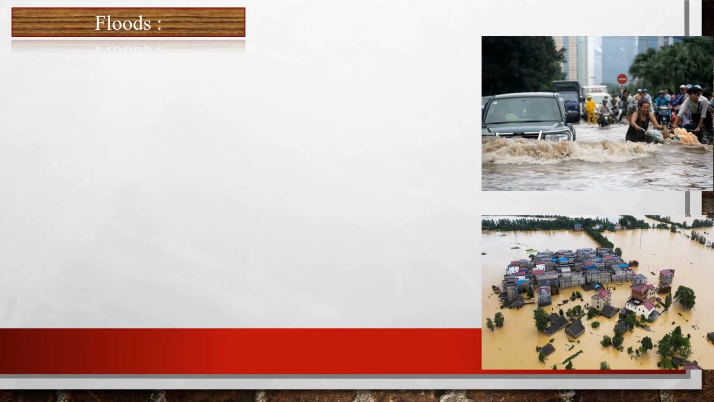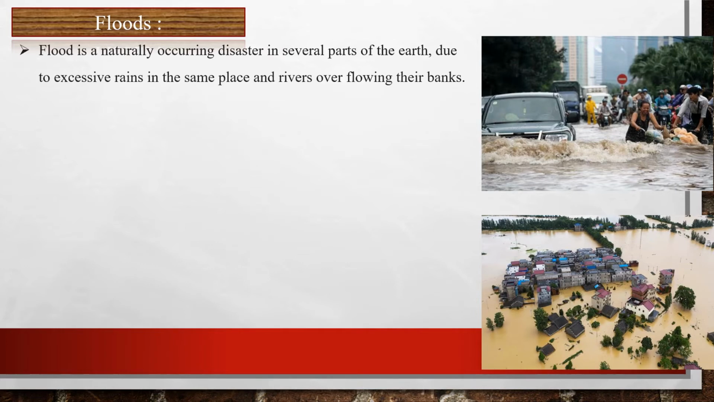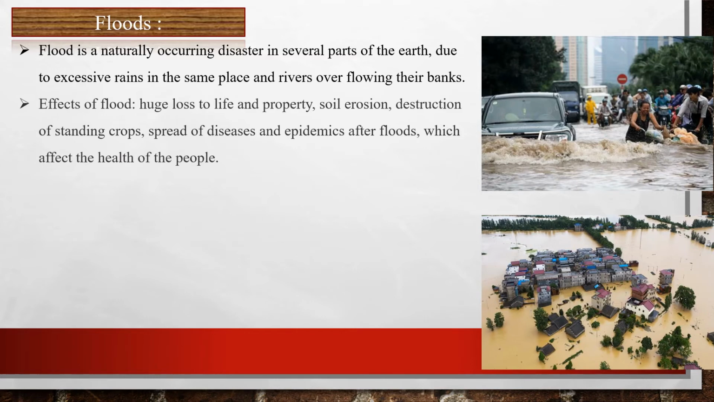Students, now let's understand about floods. Flood is a naturally occurring disaster in several parts of the earth due to excessive rains in the same place and rivers overflowing their banks. And the effects of flood are huge loss of life and property, soil erosion, destruction of standing crops, spread of diseases and epidemics after floods, which affect the health of the people.